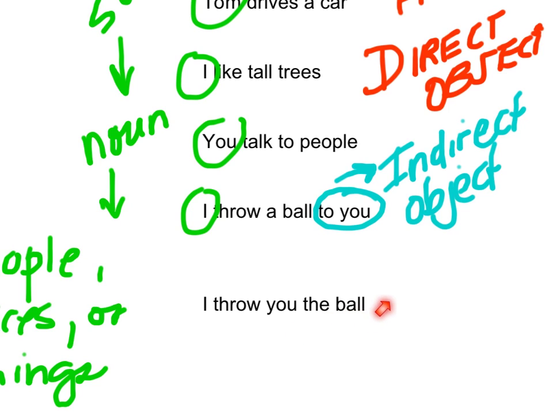I hope that was a good refresher. We're not going to get into any prepositional phrases or subordinate clauses or anything like that, because I want to keep it really simple for right now.